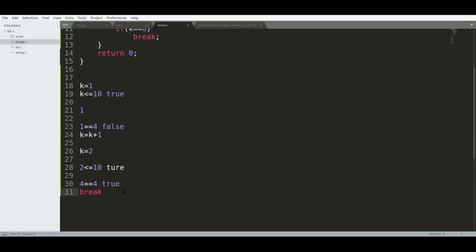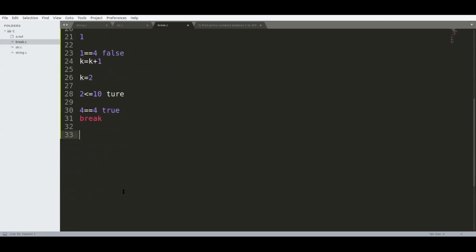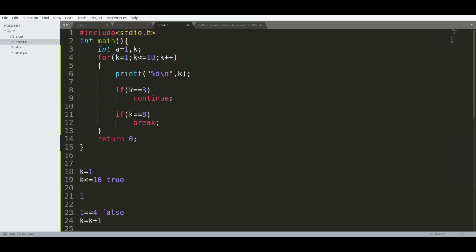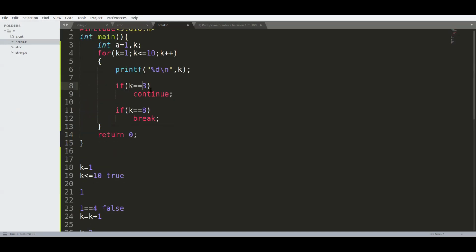I just want to give some more brief explanation here. When the k value is 2, it checks with 2 double equal to 3. Here we have put 3. So it returns false. So this will not get executed. Here also 2 is not equal to 8. It also will not execute it.